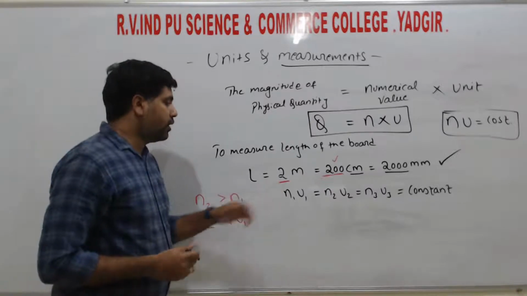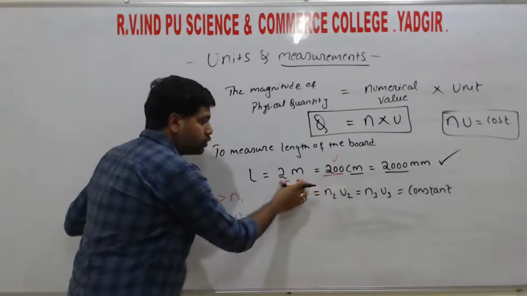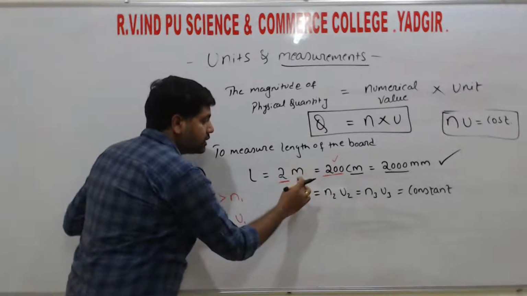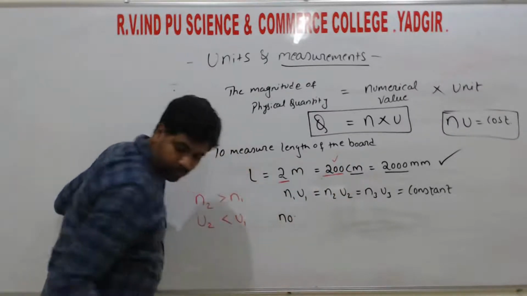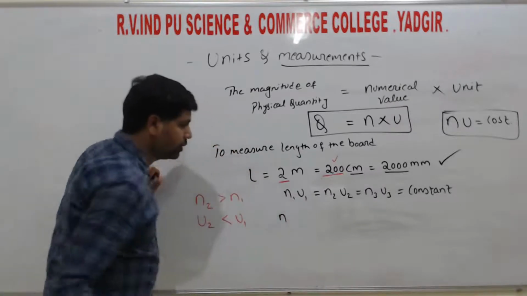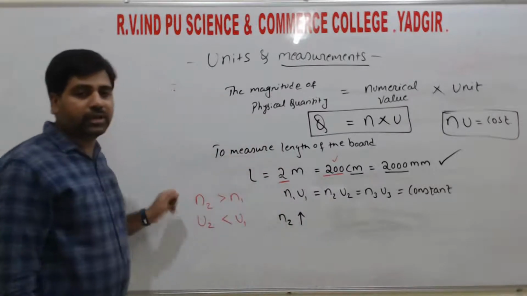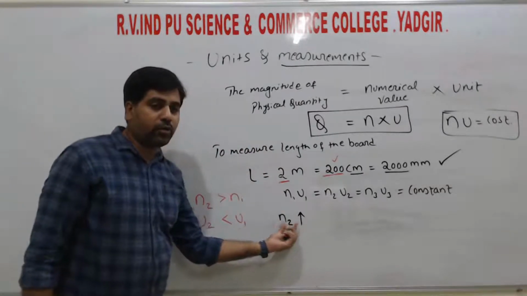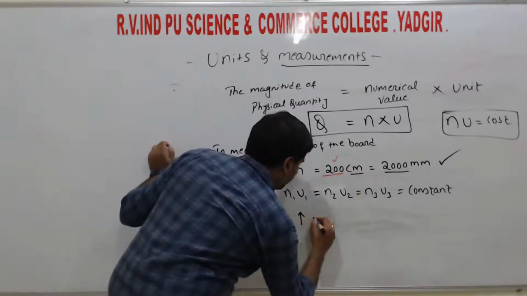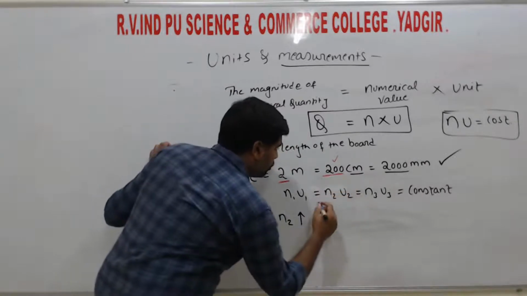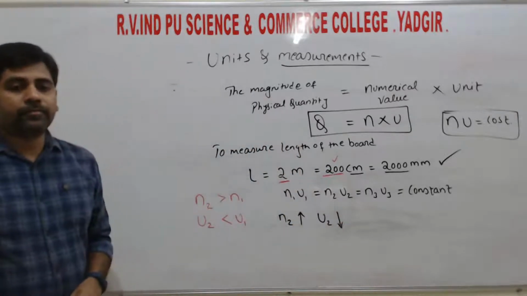So if you observe here, by comparing these two values, 2 meter and 200 centimeter, as the numerical value n2, that is 200, is large, then its unit, that is the u2 value, is less, right?